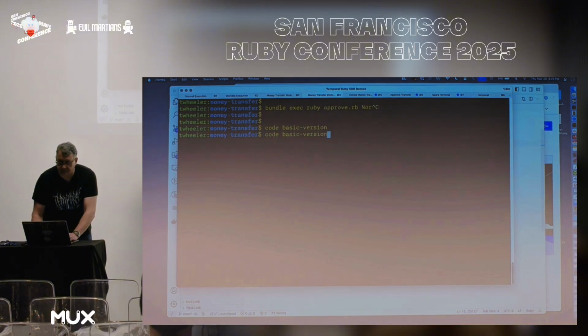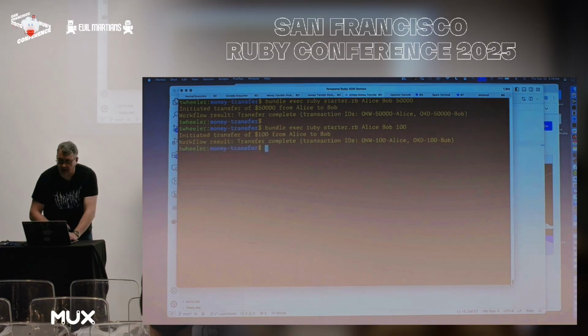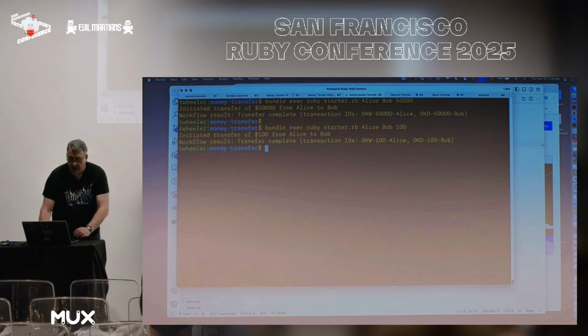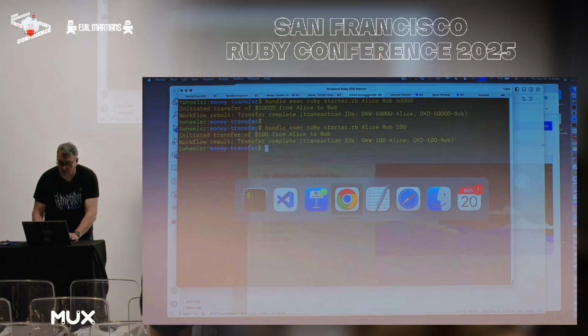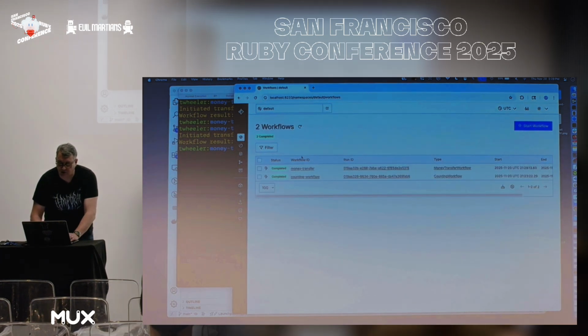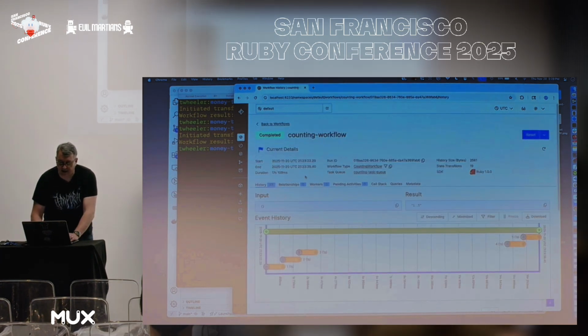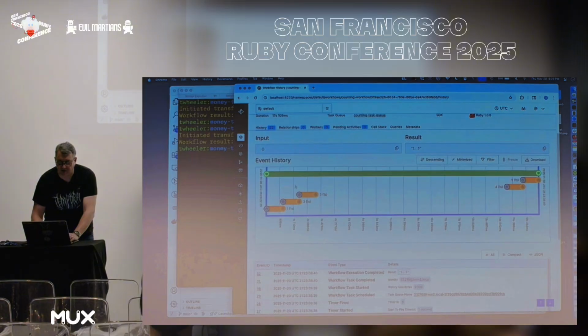Alice is going to send $100 to Bob, and Temporal provides a web UI so you can see exactly what took place during execution. Oh, by the way, when we did the counting, we can see exactly, there's the timeline. We counted 1, 2, 3, 4, 5, and that long delay is where the thing was down.